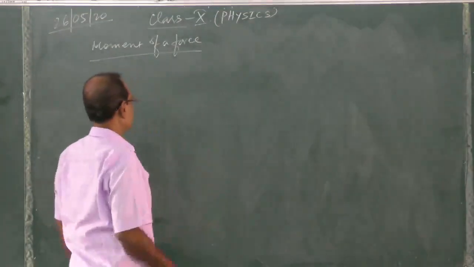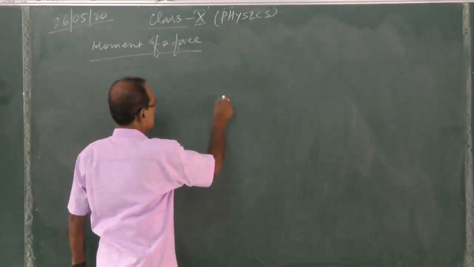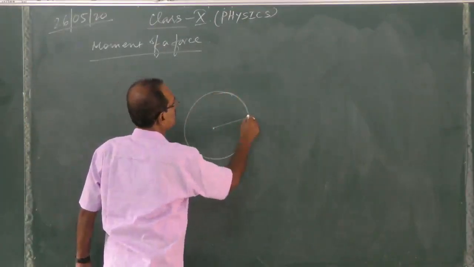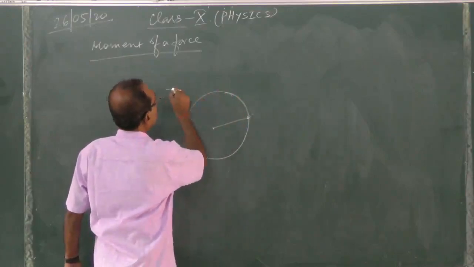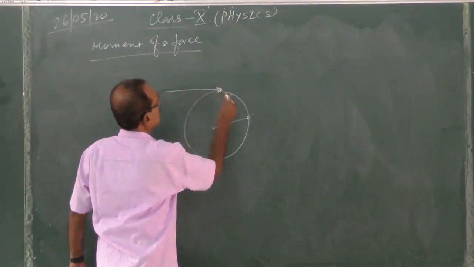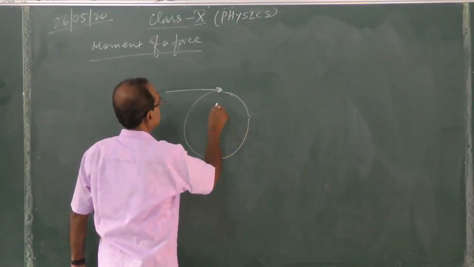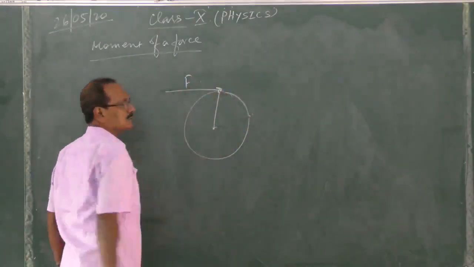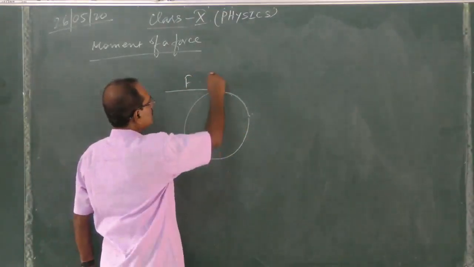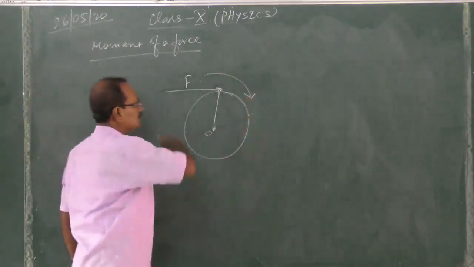Just one example I am giving you. Say a body is rotating in this way. If we are applying force here at this point in this way, and this is the fixed point, the pivoted point, then the body will rotate in which direction?